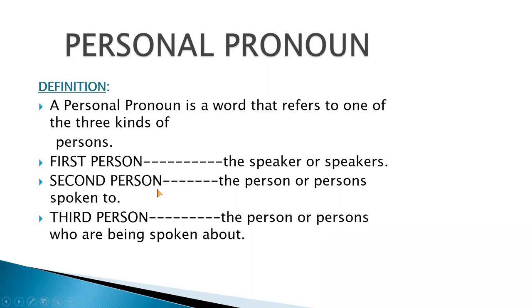Okay, the first person is the speaker, or you can say the speakers, because it may be possible that in some cases there are more than one speaker. Like you can understand that here I am speaking to you, so I am the first person, or you can simply say that I am the speaker.